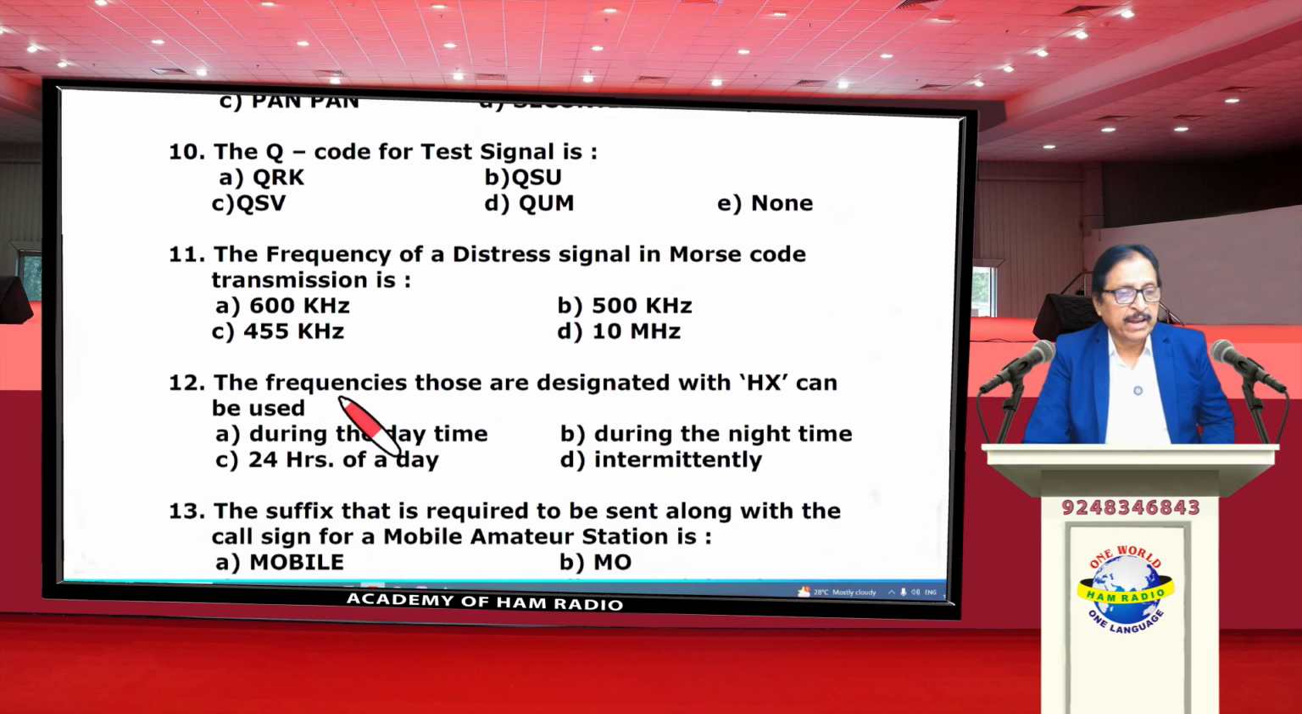Question number 11. The frequency of distress signal in Morse code transmission is 500 kilohertz. The answer is Bravo.